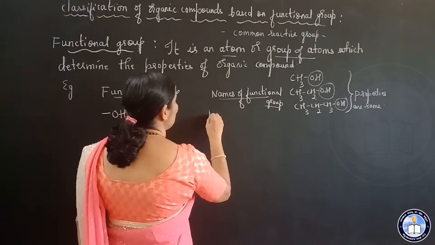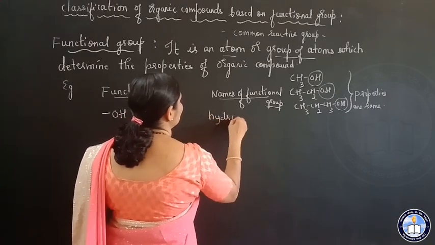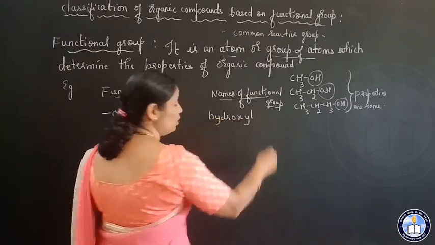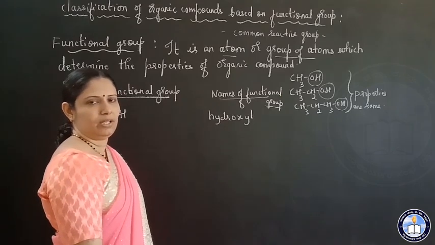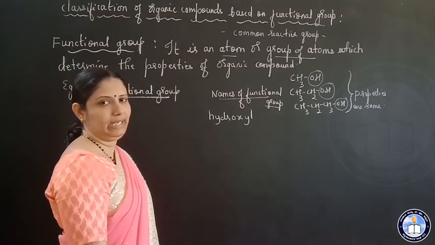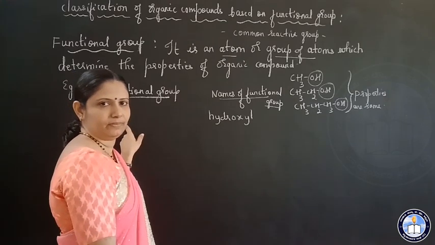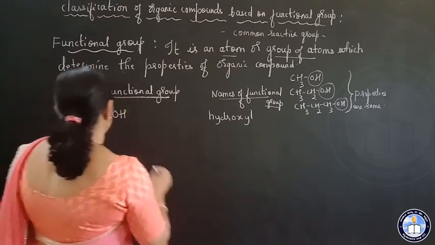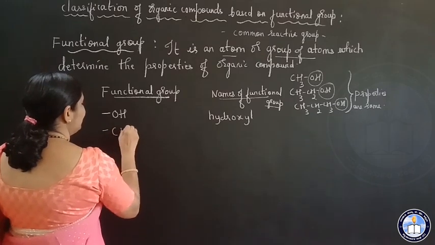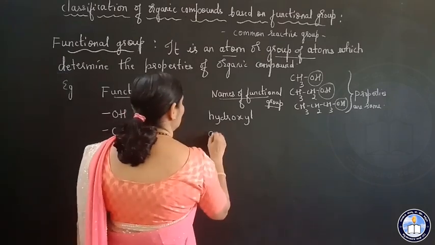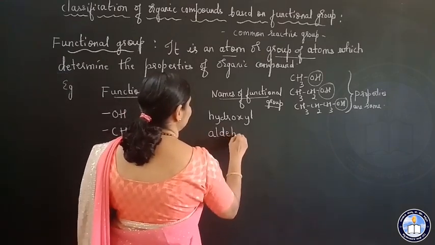The name of this group is hydroxyl group. Don't say alcohol. Class of compound is alcohols. In alcohols, this OH group is present. Right? Next, CHO. So this is aldehyde.